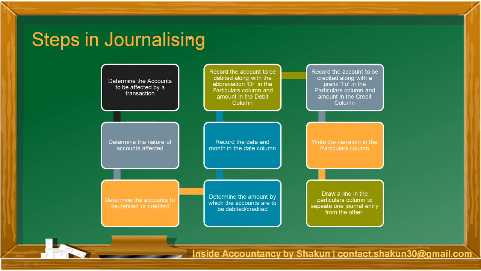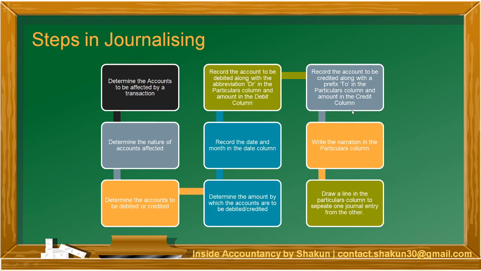So DR identifies that this particular account is debited, and when you write that account, in the debit column you have to write the amount. Same thing you have to do for the credit one also, but next to the credit account, in the next line you write the account to be credited. Next to it you don't write CR, but you add "To" as a prefix. Okay, so the amount is again written in the credit column.